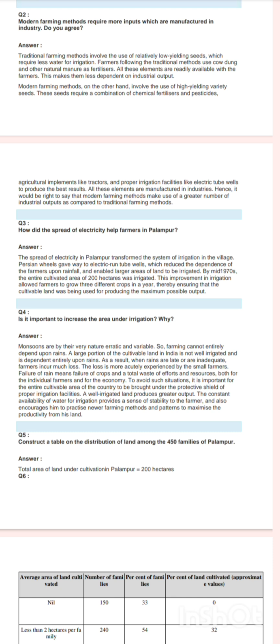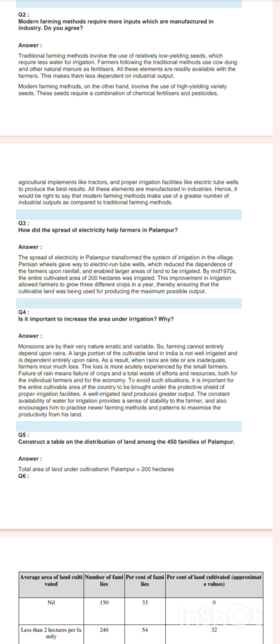Modern farming methods, on the other hand, involve the use of high-yielding varieties of seeds. These seeds require a combination of chemical fertilizers and pesticides. Agricultural implements like tractors and proper irrigation facilities like electric tube wells are needed to produce the best results.